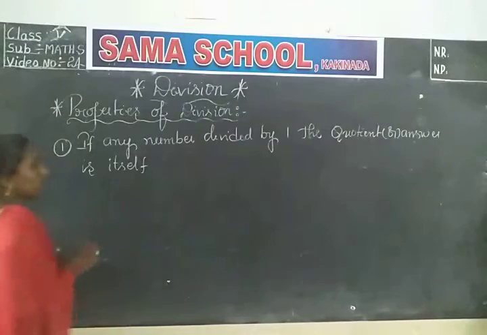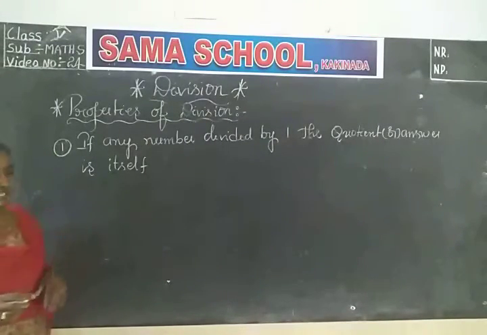If any number is divided by 1, the quotient or answer is itself. This is the first property.